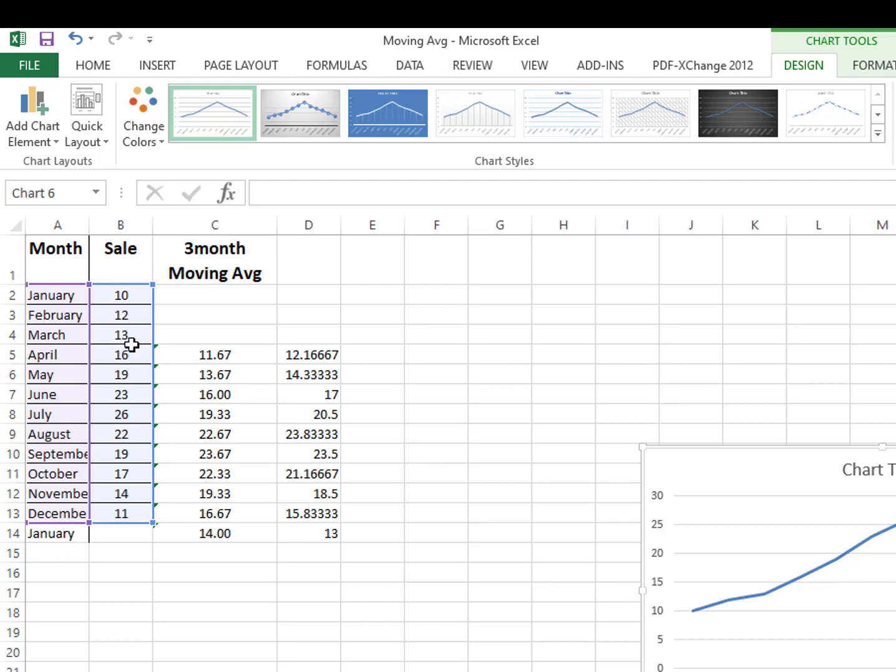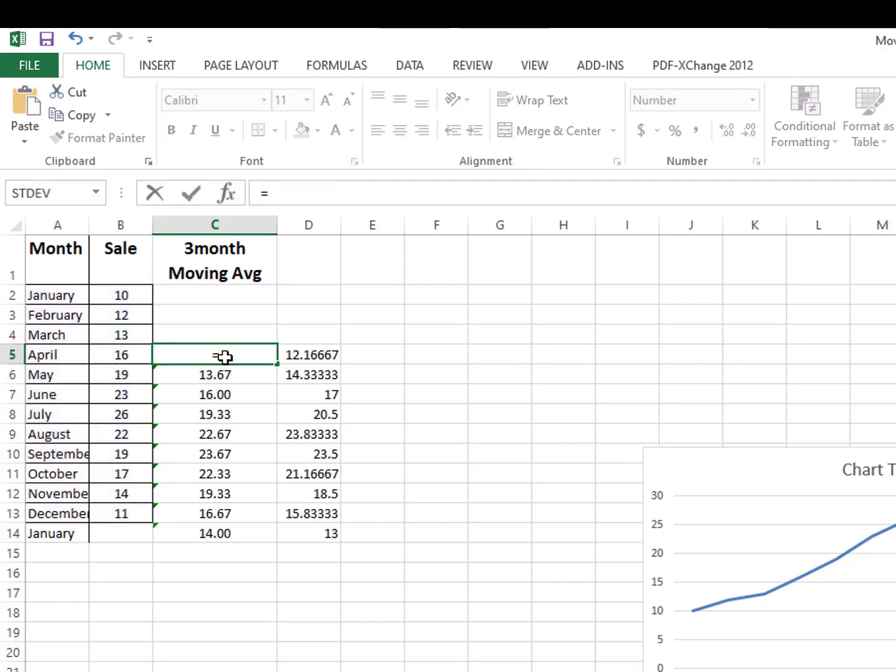There is too much difference between 13 and 16. The difference is 3, while the difference between 12 and 10 is not too much, and the difference between 13 and 12 is only 1. On the basis of this, we have decided that a sudden variation occurs after 3 months. That is why we decide on the 3-month moving average approach.